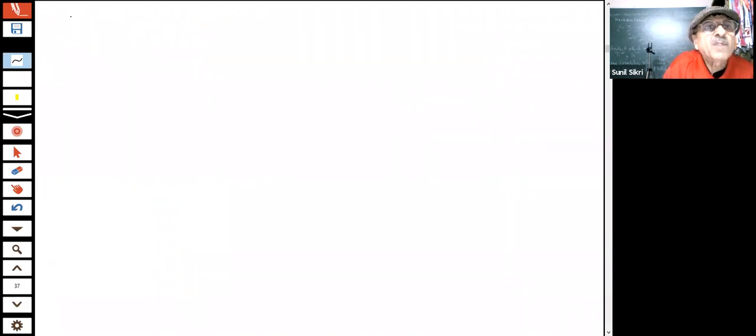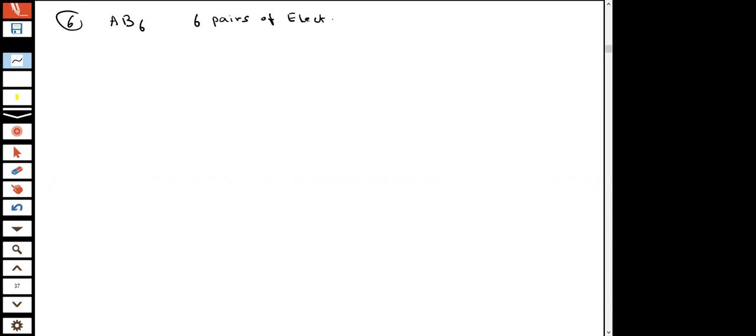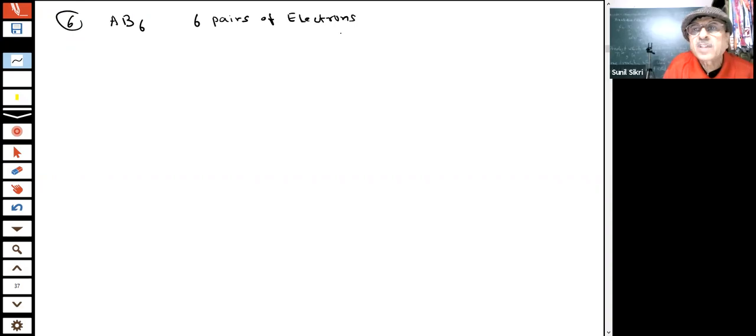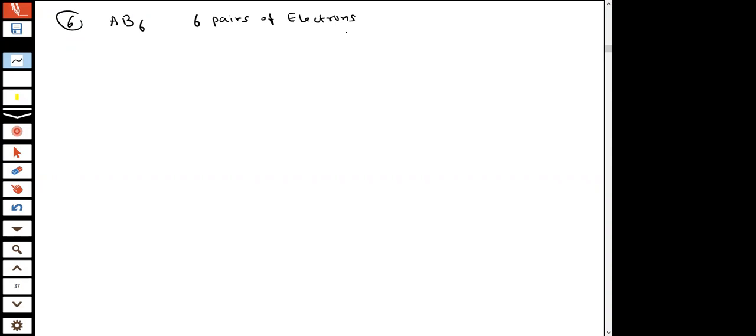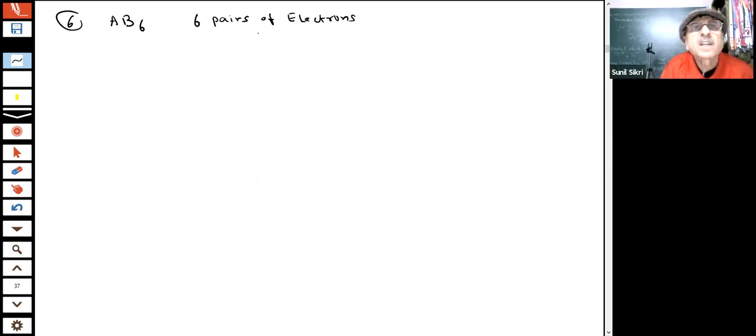Further, I'm saying if you have six type of molecule, students. Now here you have six pairs of electrons. And the best possibility for them, students, when you have six pairs of electrons, is an octahedral shape.